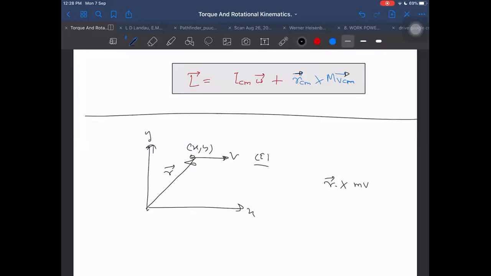Yes, sir, for a particle, R bar cross V bar. You can do it component wise, or RV sin theta in magnitude.